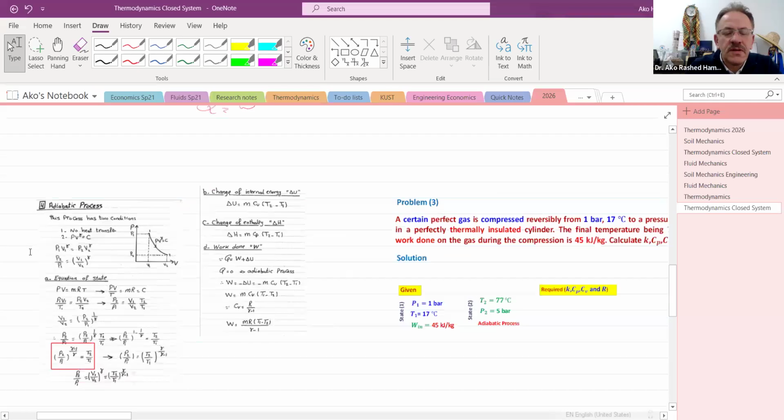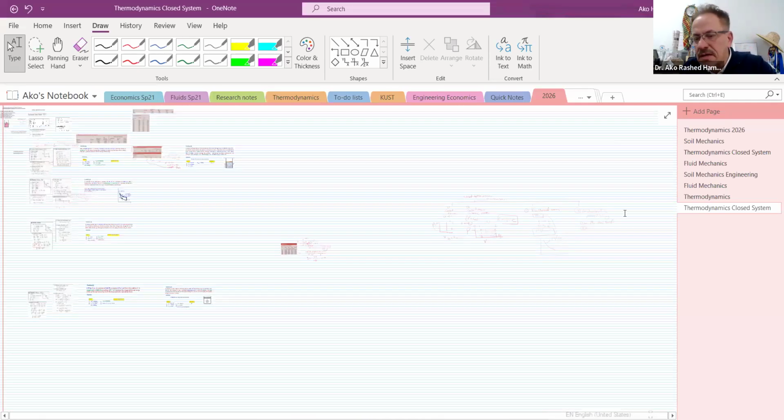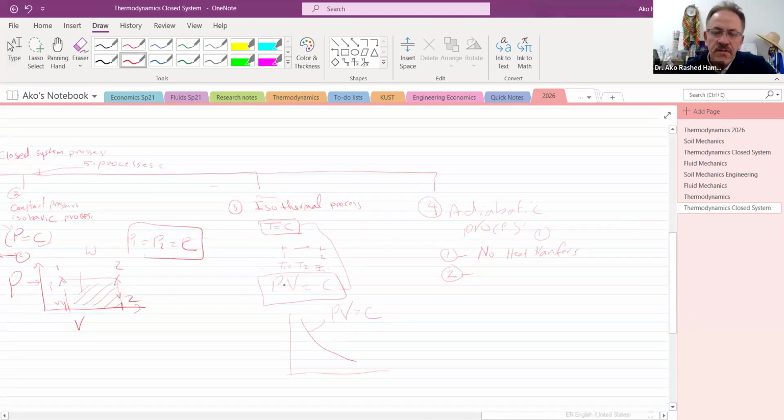We have PV is constant, but not like the previous one. In the previous one, pressure times volume is a constant. Here, PV is a constant, but the volume should be to the power gamma, a coefficient, a number between 0 and 1.